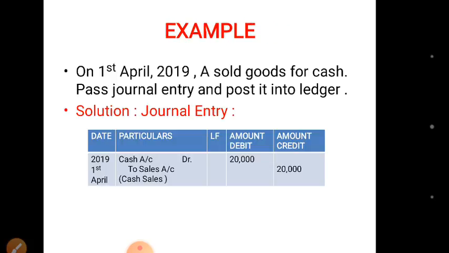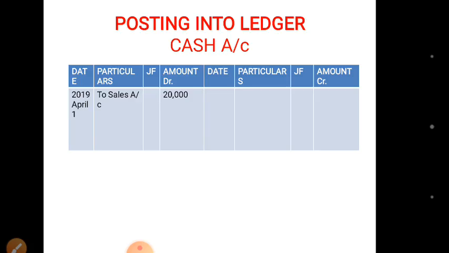For example, A sold goods for cash, pass journal entry, post it into ledger. Suppose A sold goods for cash 20,000. Cash account debit to sales 20,000. Cash is debited, sales is credited.